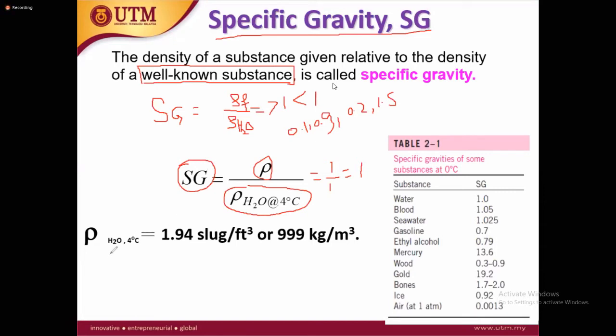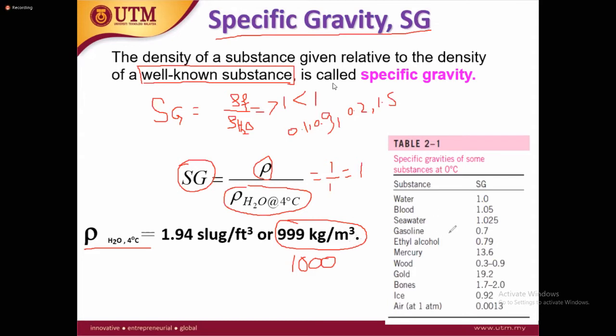So for example, you see here, the density of water at 4 degrees centigrade is 999 kilogram per meter cube. Normally we use 1000, not 999. If not given, we consider 1000 kilogram per meter cube. So this is the density of the water.